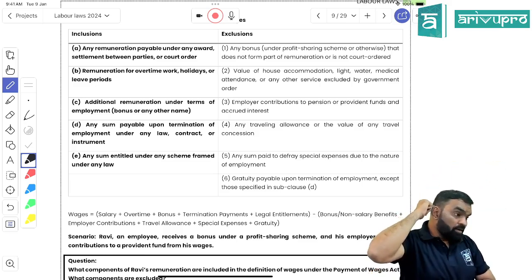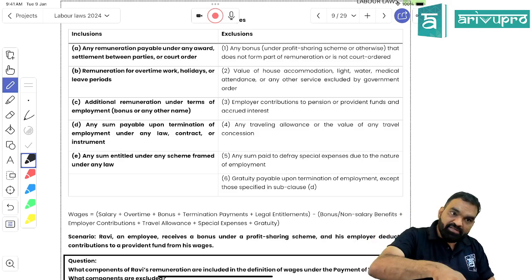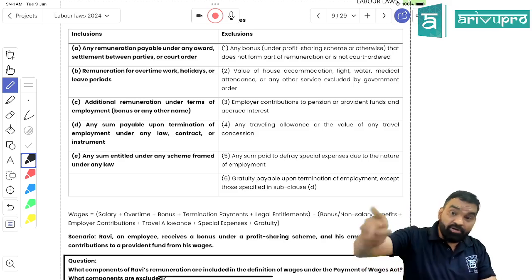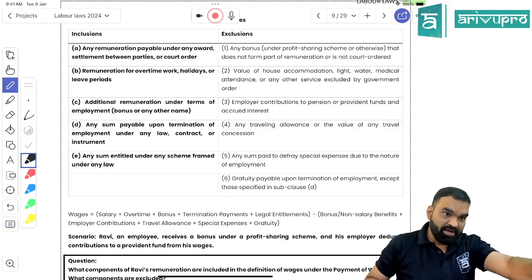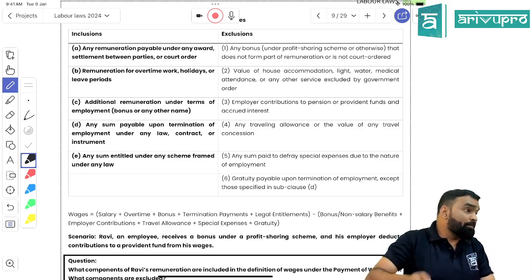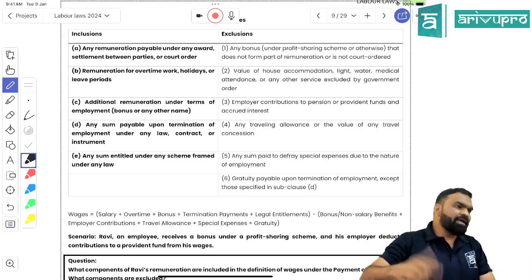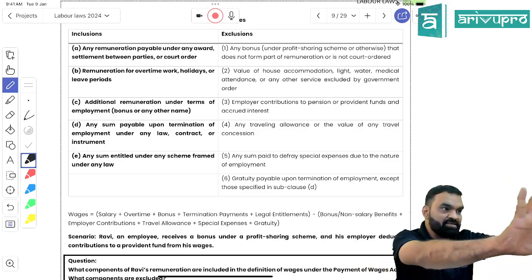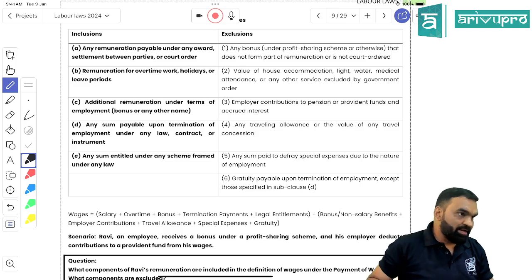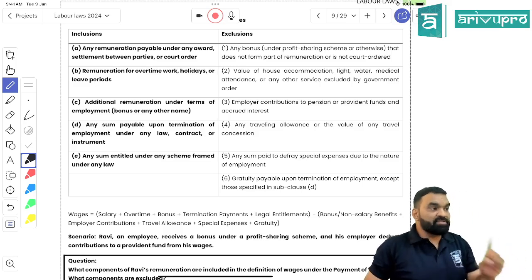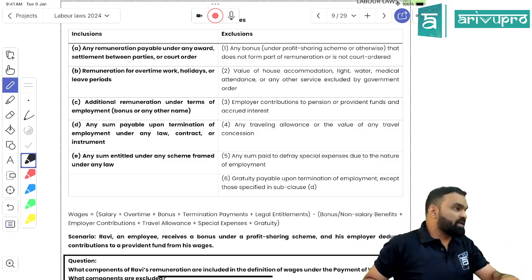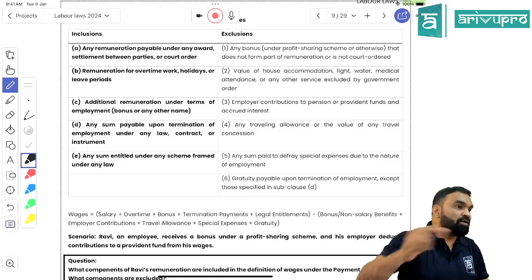See, if something is a part of wages over here, I have to pay it according to the terms of the Payment of Wages Act, right? If something is not a part of wages over here, I can pay it at my own convenience, right? I need not follow this law, right? I told you a profit-based bonus is not a part of wages over here. Can I pay it at my own convenience?